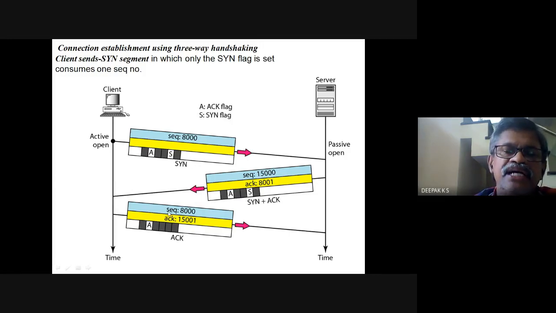Now the client receives the sequence number, a SYN and ACK, and it will acknowledge. But this acknowledgement does not consume any sequence number. Just note this finer detail: the response ACK from the client will not consume a sequence number, because it is just confirming this one, so it need not consume a sequence number in addition. It will reach the server and then the connection is established.